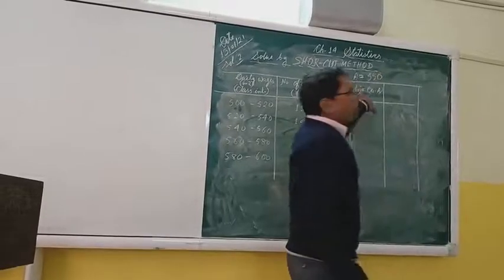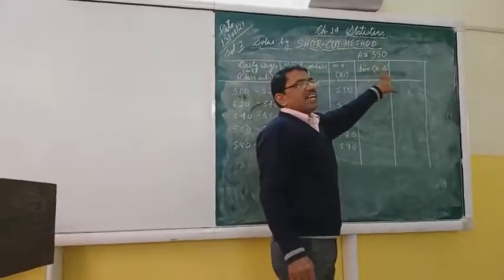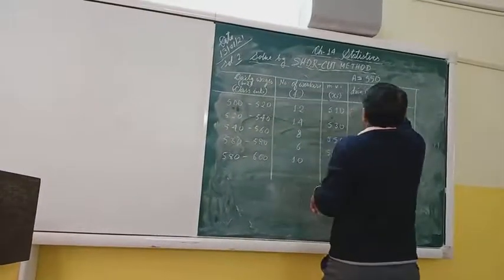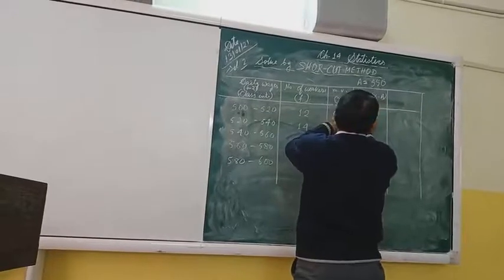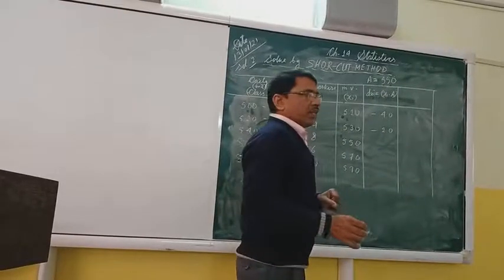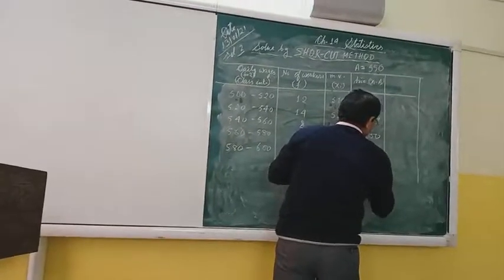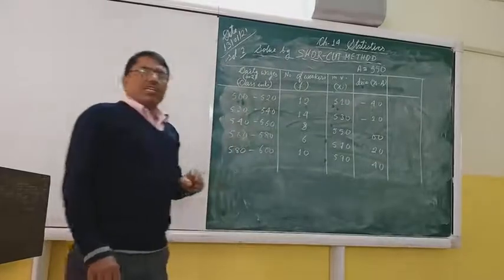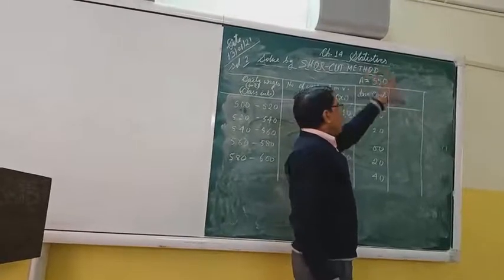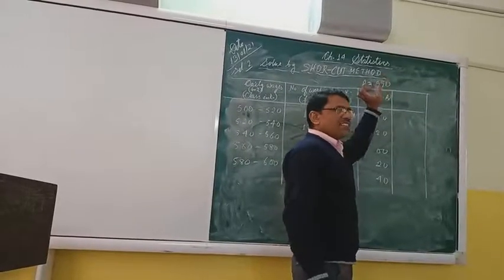Got it? Students, what is the formula? We shall find di, that is xi minus a, where xi means the mid value. So 510 minus 550 gives minus 40.